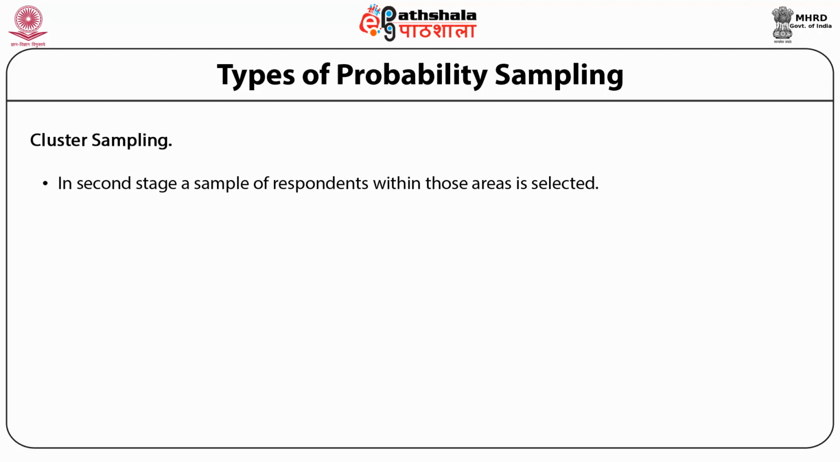It is also called two-stage sampling. In the first stage, a sample of areas is chosen. In the second stage, a sample of respondents within those areas is selected. Here, the population is divided into non-overlapping clusters or areas of homogeneous units, usually based on geographically dispersed population. Each cluster is a miniature of the population. A subset of the clusters is selected randomly for the sample.